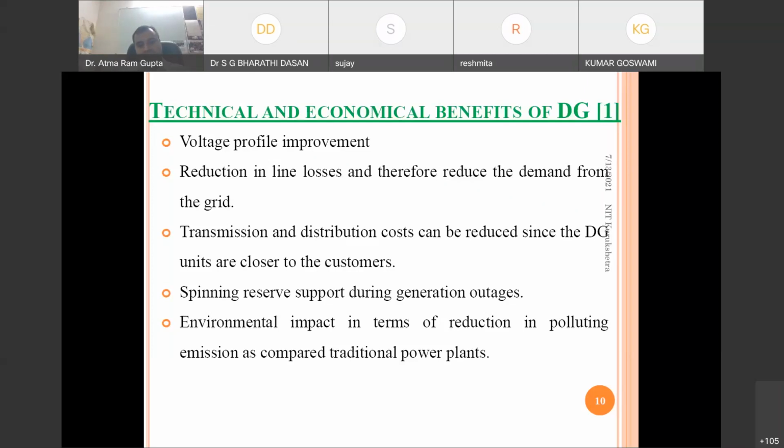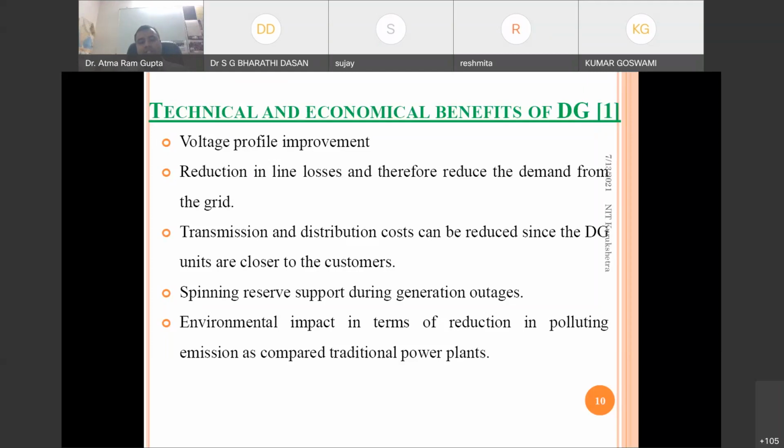Next, the transmission and distribution cost can be reduced since the DG units are closer to the consumers. This is also important. Due to this, overall losses will be reduced, and the per unit cost will also be reduced. We will see in the coming slides how that works.